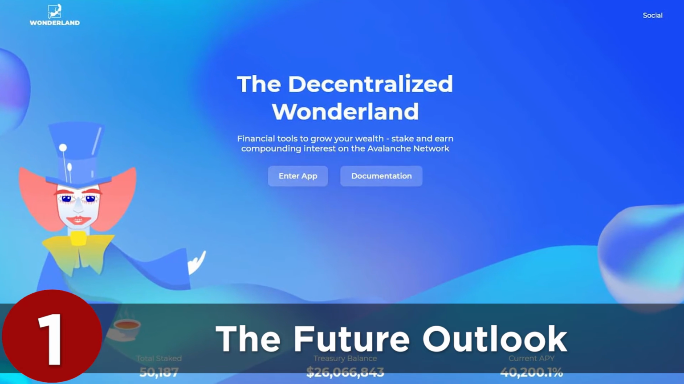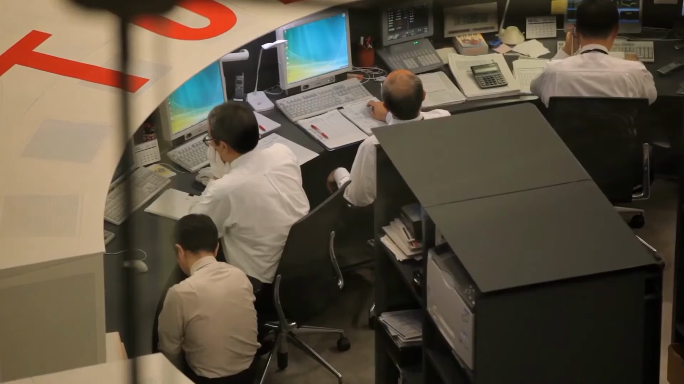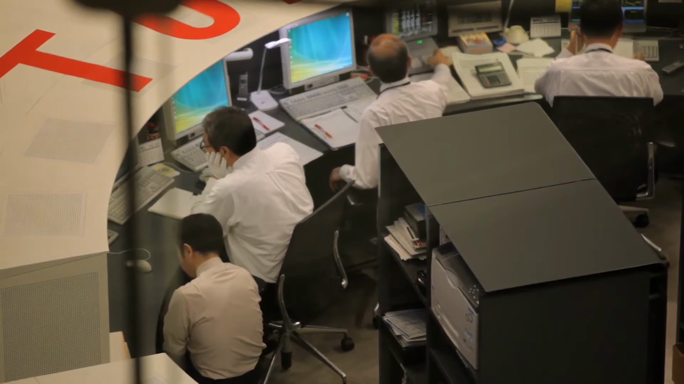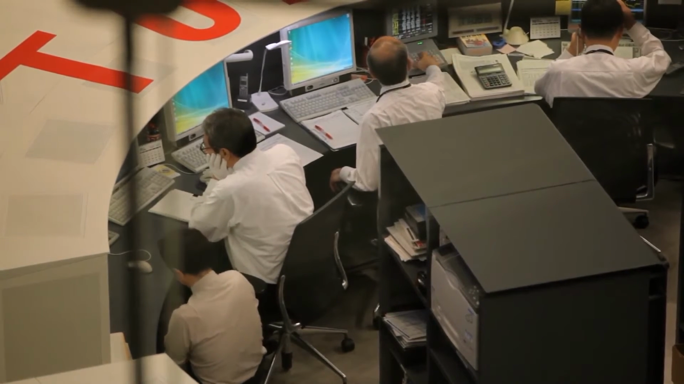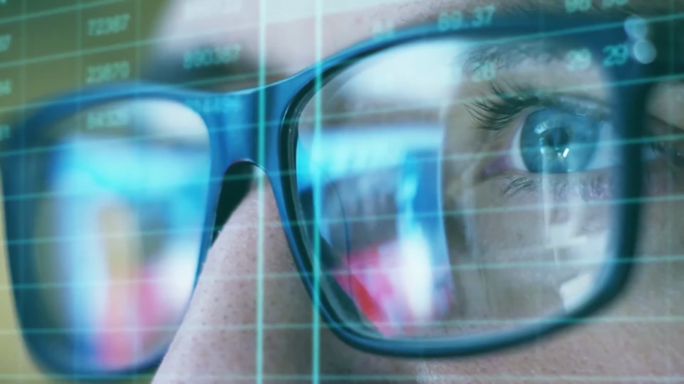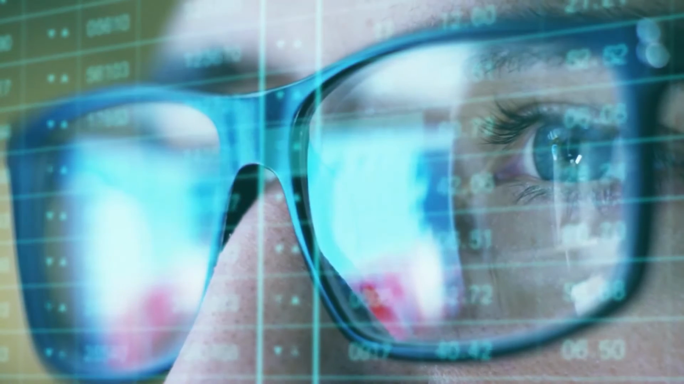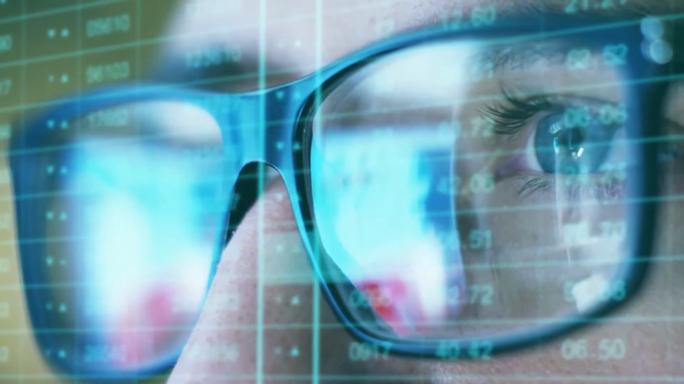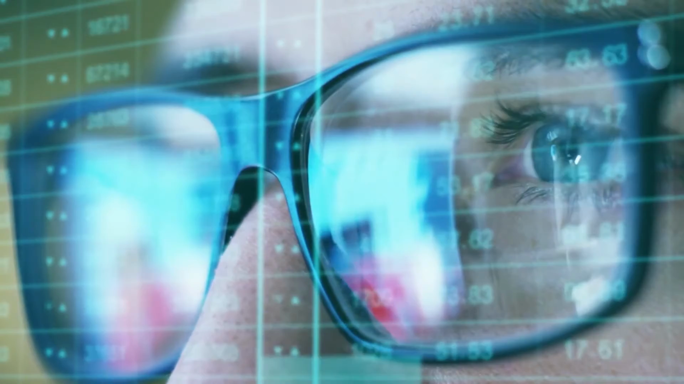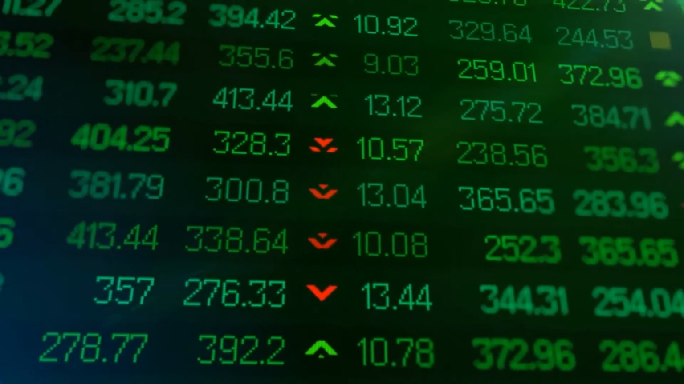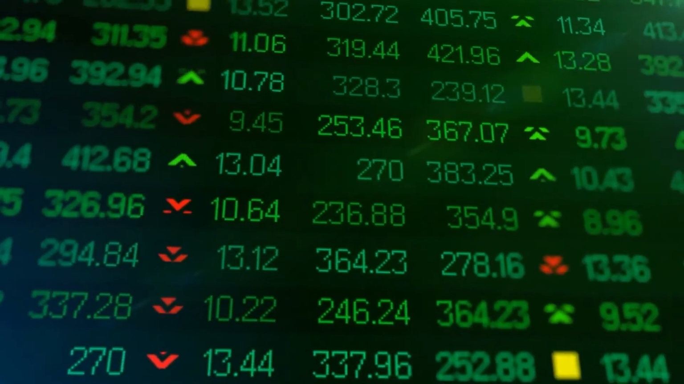Number 1, the future outlook. In early November 2021, many cryptocurrencies hit all-time highs. The market sentiment has been extremely positive. However, markets have started to fall a bit since then. Some say this is a major reversal and could be a sign of a bear market, while others see it as a slight correction. Either way, no one knows where the market will go.